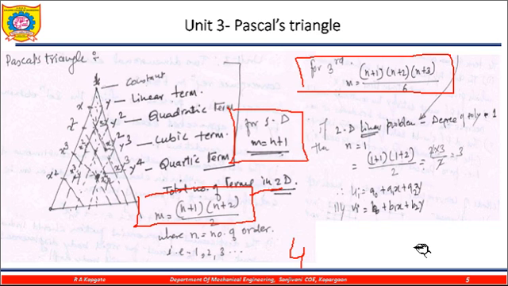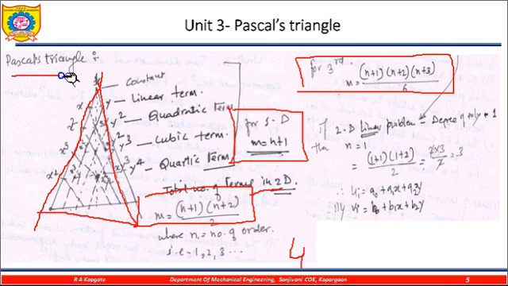If there are two nodes, then the formula is like this, so that time we use this 1D line. If it is 2D, then this is the 2D. A similar triangle is also available for 3D. Here I have not constructed the Pascal's triangle for the 3D terms. So I hope you are understanding the Pascal triangle.